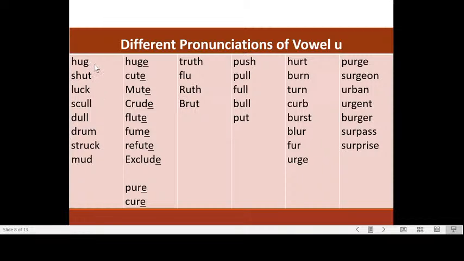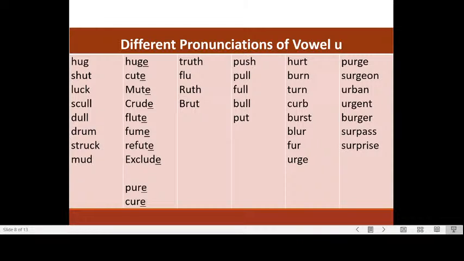This one, hug, shrug, shut, luck, skull. Okay, how about if there is an R after the U? It becomes hurt, burn, turn, curb, burst, blur, fur, and urge. Okay, how about if we have longer words?